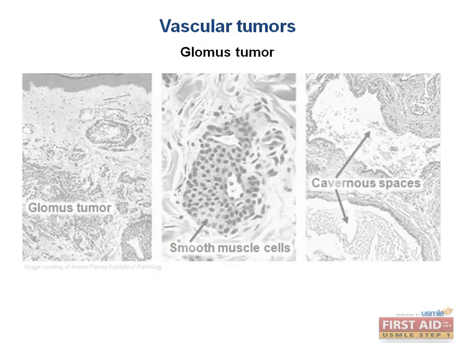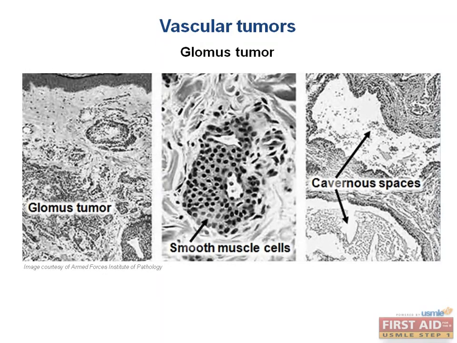Now, this image here shows the smooth muscle cells and the cavernous places that are within the vasculature of the tumor because it's trying to recreate what a glomus body would normally look like. So this is a benign tumor. So you can see here these caverns that are kind of sort of like abnormal vessels. And you can see here there's a smooth muscle cell. Again, glomus bodies are modified smooth muscle cells. So these tumors are trying to resemble the normal architecture of the tissue. It's just slightly abnormal. It's a benign mass.